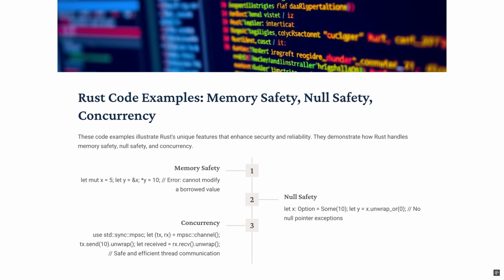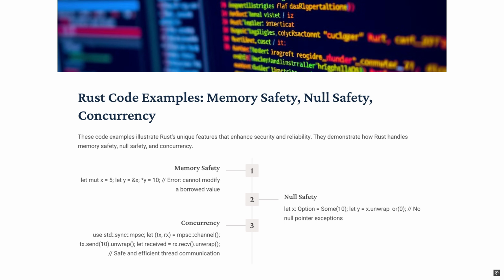This line sends a message, in this case the integer 10, into the channel using the tx transmitter. The send method returns a result which can either be Ok(()) if the message was sent successfully, or an error, Err, if there's a problem, for example, the receiver has been dropped. And finally, the unwrap method is called on the result to panic, terminate the program, if there's an error. In this case, it's used to ensure that the send operation succeeds. If it doesn't, then the program will panic or terminate.